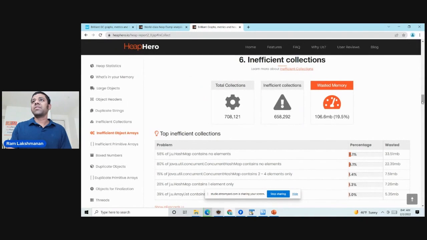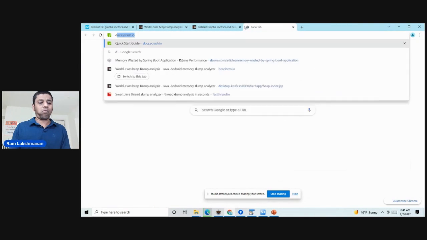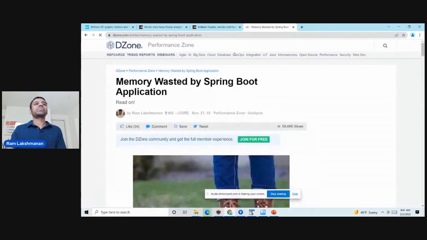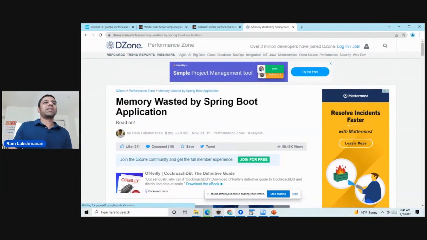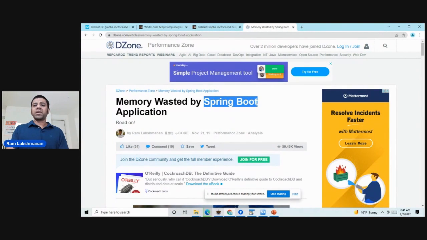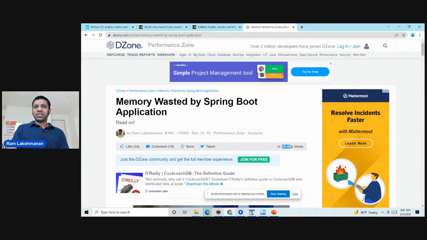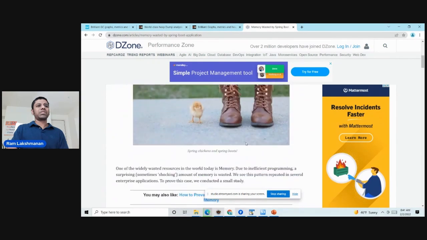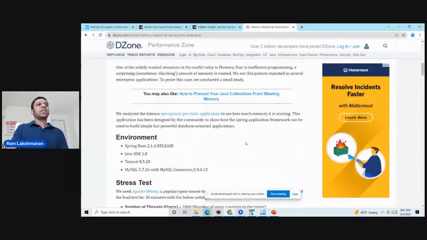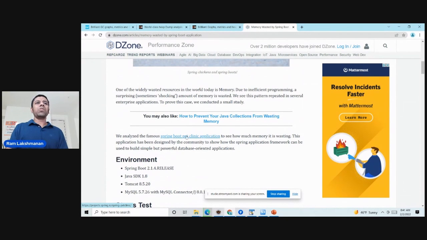We conducted a case study on a very popular framework called Spring Boot. Spring Boot is arguably the most well-celebrated framework in the Java ecosystem today. When we published the white paper, we had a pretty good readership, around 60,000 engineers who read it. So I want to share it with you. What we did was, the Spring Boot framework developers have developed an application called the Spring Boot Pet Clinic application.